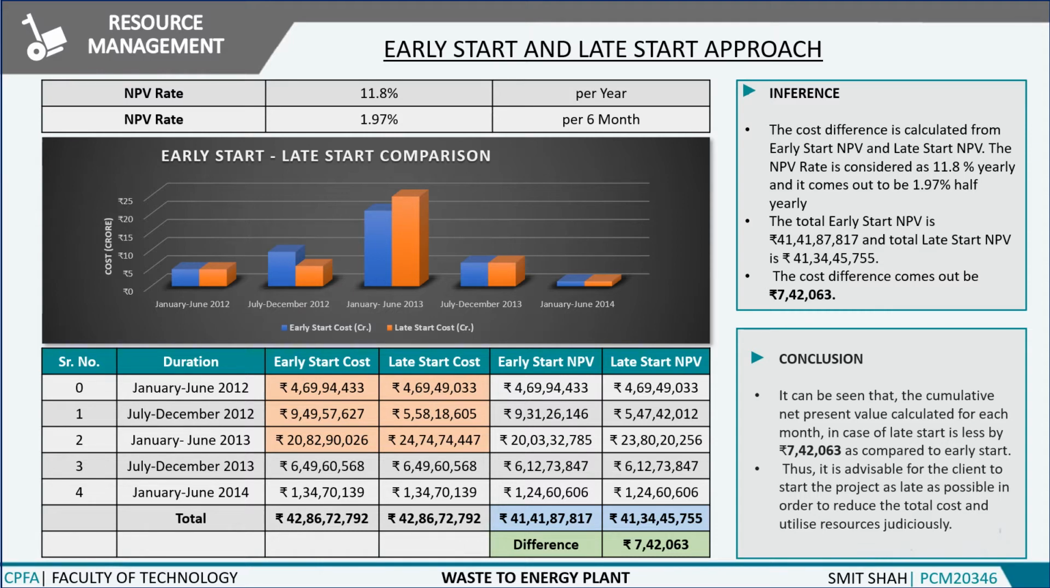Then to see whether the project should be scheduled in early start or late start, net present value is calculated for early start and late start at an NPV rate of 11.8% per annum. This 11.8% rate is taken as per GERC guidelines for our project. It can be clearly seen in the table that if we take the early start approach, we incur more cost. The cost difference is approximately 7.4 lakhs. For this exercise, it can be concluded that late start is the schedule that the project should follow.